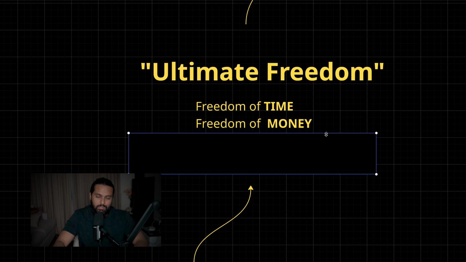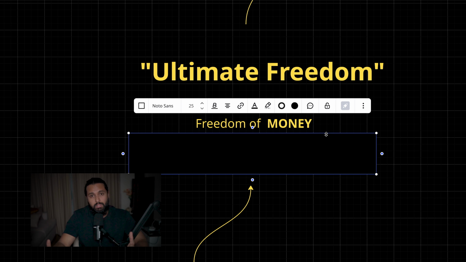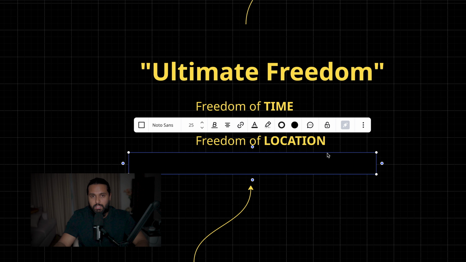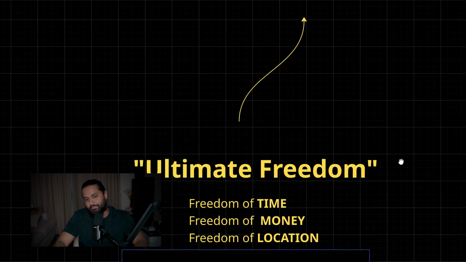And also the freedom of money. This is what you call financial freedom. This is the reason why we all do jobs, we all work to earn money, right? And the freedom of location, because you can do this completely online. You can have the freedom of location. You can spend time with your family while doing work, or you can spend a vacation in Bali and still do this business model and earn money.